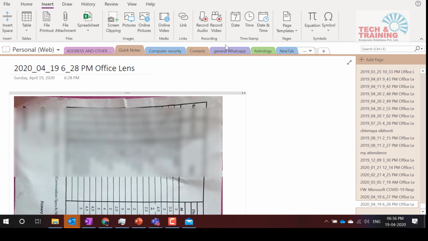So can you copy literature from Google and paste it in OneNote? Of course you can. There's one more question from Anonymous. If OneNote is open on mobile and the recording is done on mobile, can it be listened to on PC? Yes, you can listen on PC because OneNote gets synchronized properly.